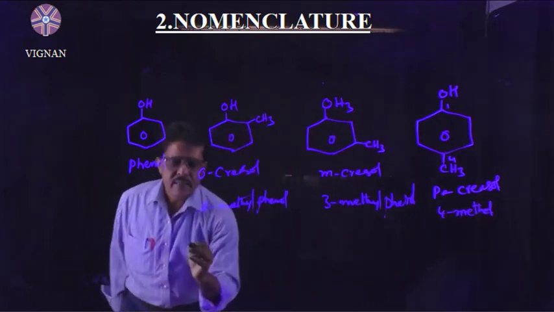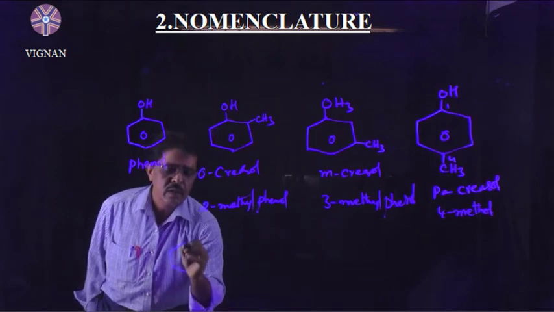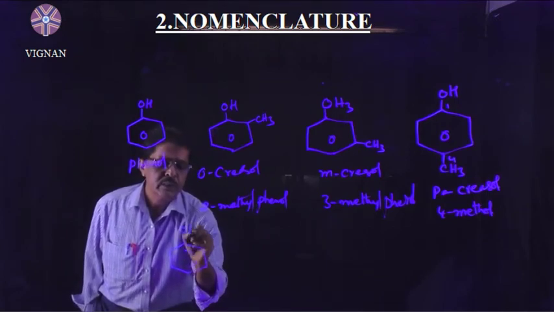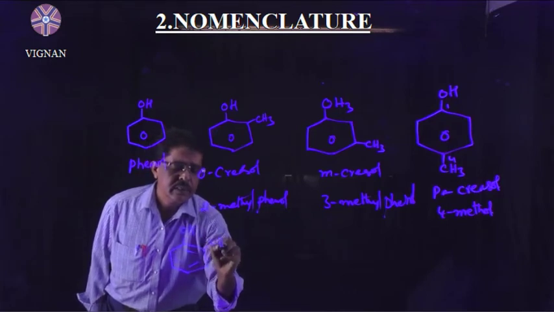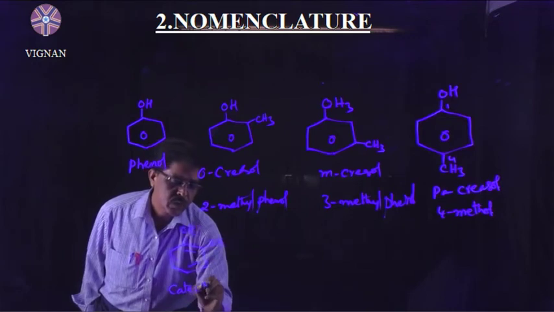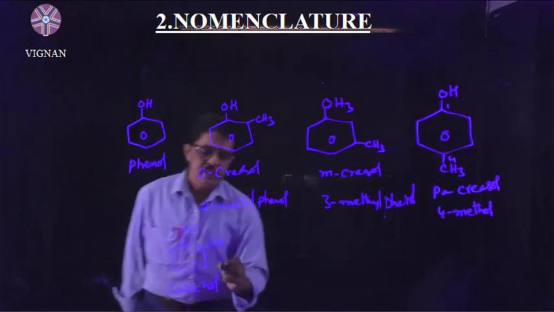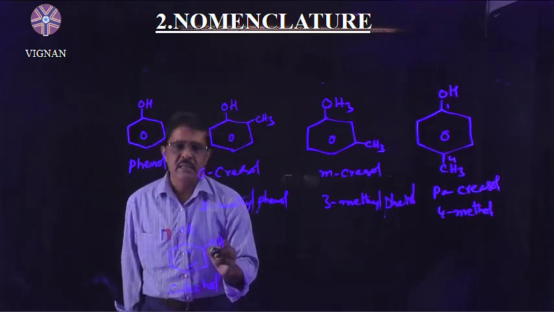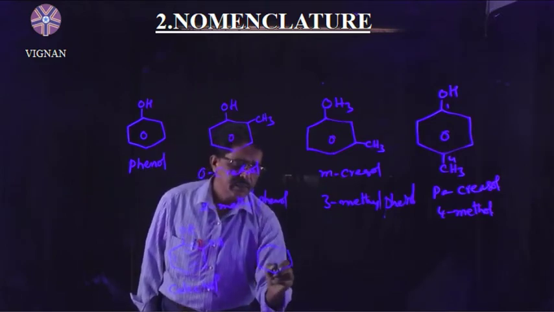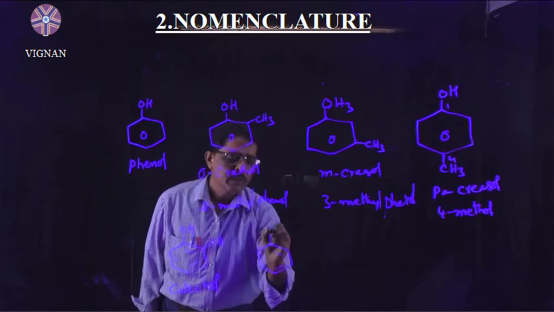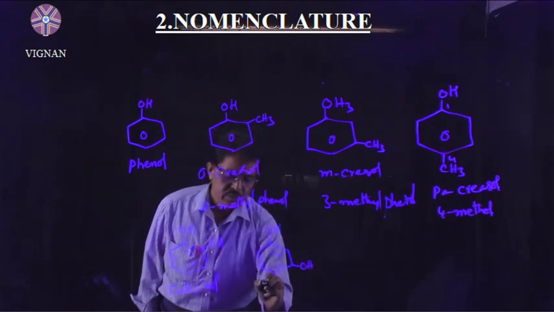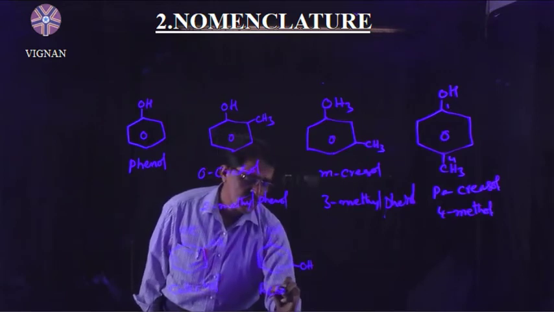Next, dihydroxy derivatives of phenol. At 1,2 positions, this one is said to be catechol. Catechol is 1,2 dihydroxybenzene, the benzene diol. The second one is at 1,3 position, so the OH groups are at the first and third positions. Then we say it is resorcinol.